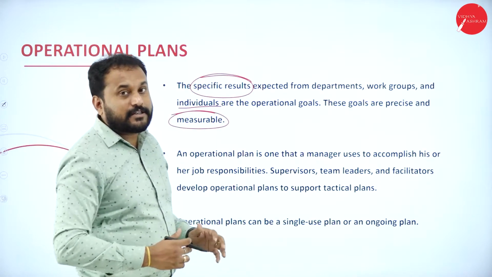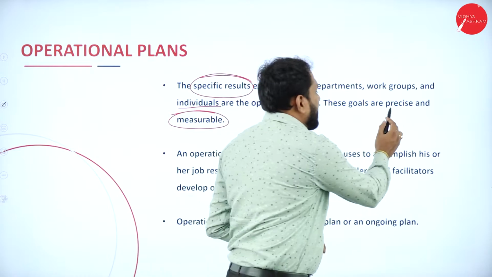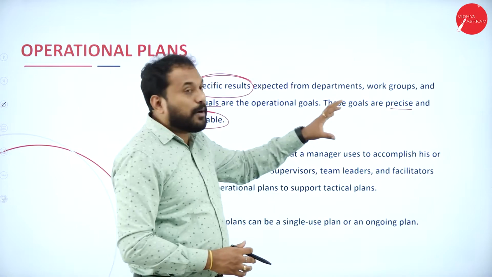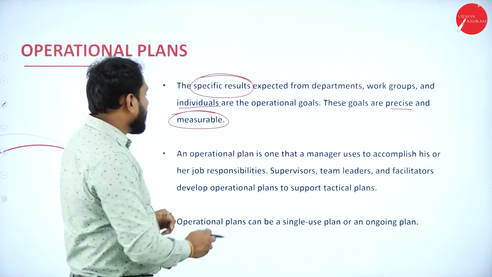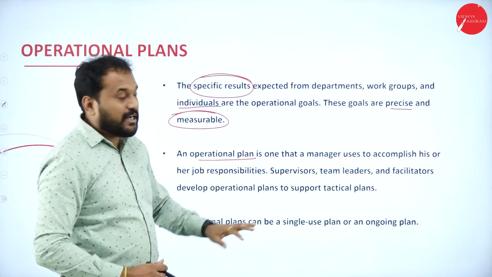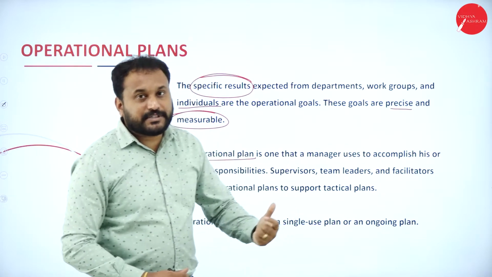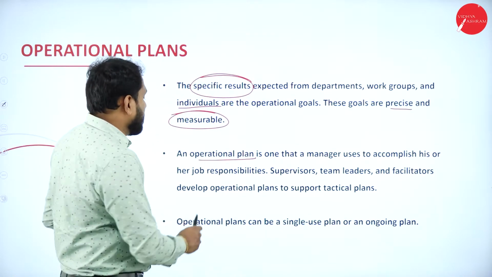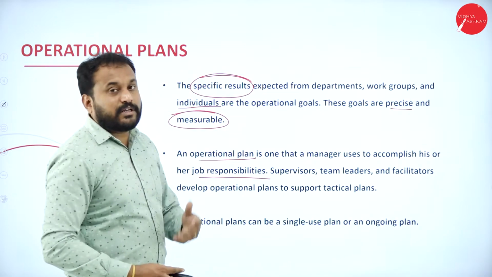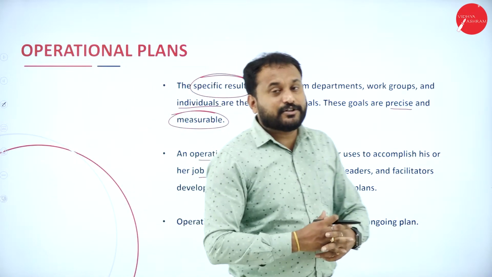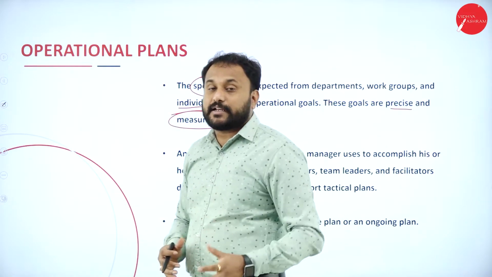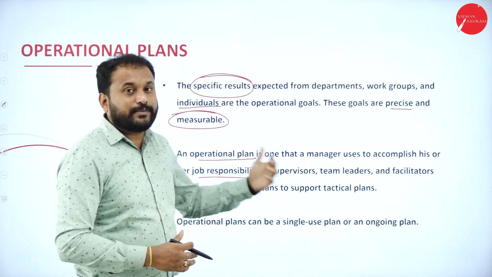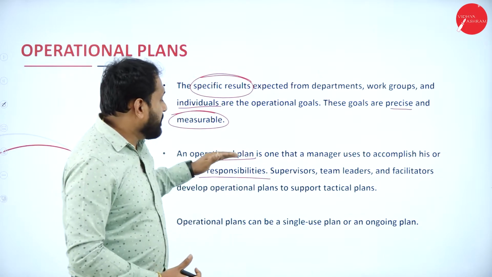Now it is always what? It is all precise. That means they already know what exactly they should do, and everything can be measured. That is what the operational goal and the operational plan is. An operational plan is one that a manager uses to accomplish his or her job responsibility. Whatever is the responsibility of a manager, the manager should get it done. That is how he'll get the salary. So to get those things done, he'll make an operational plan, that is the day-to-day activity, whatever the plan goes, that is called the operational plan.